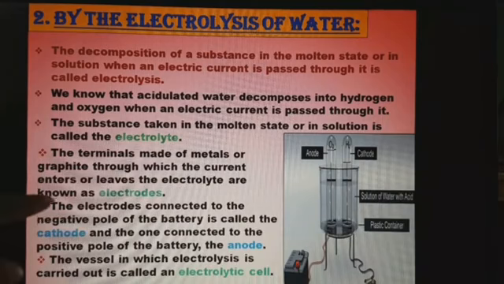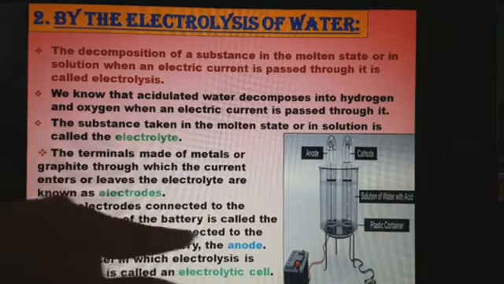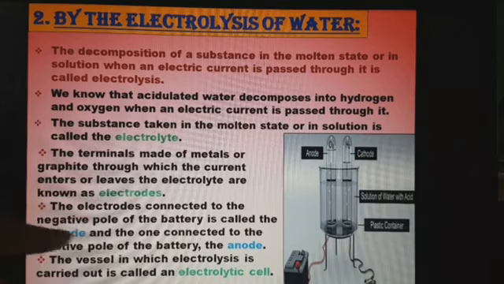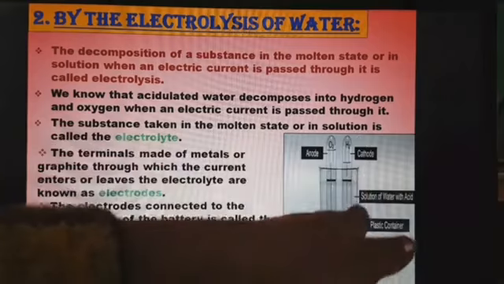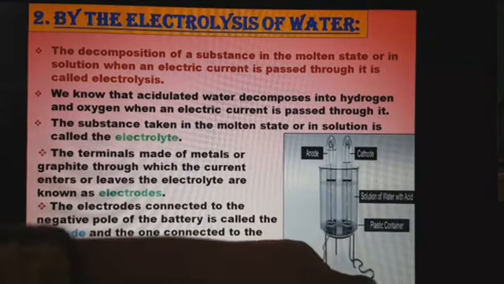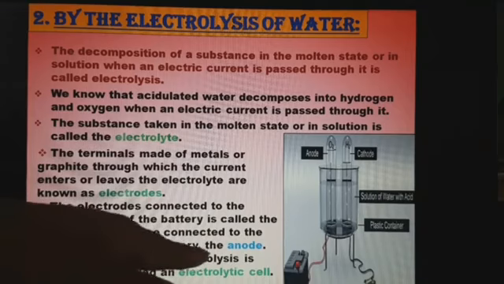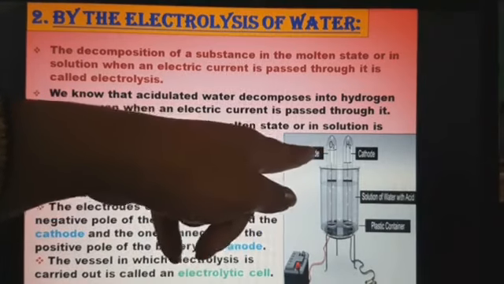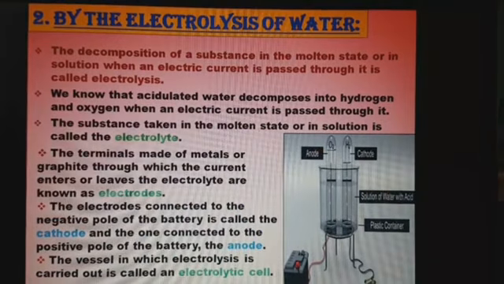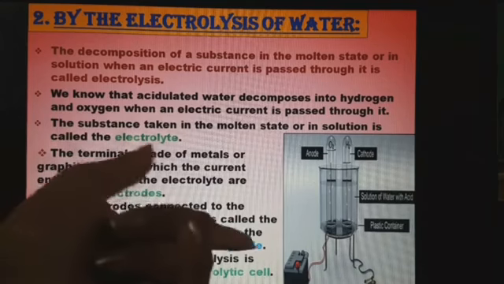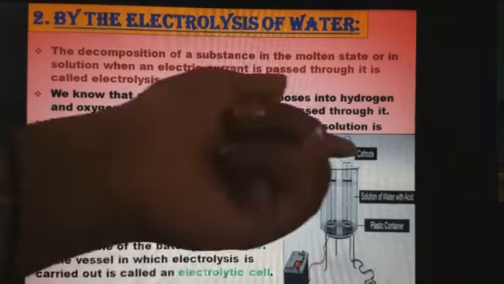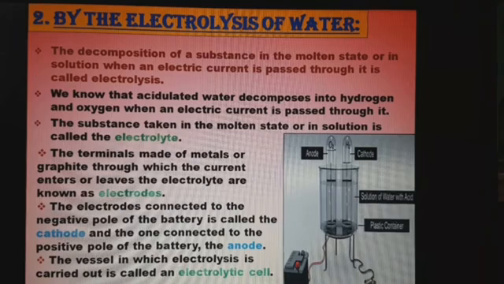Okay. The electrode connected to the negative pole of the battery is called what? Cathode. So this is the terminal which is connected to the negative pole of the battery. And the one connected to the positive pole of the battery is known as what? Anode. So these things you have to keep in mind.